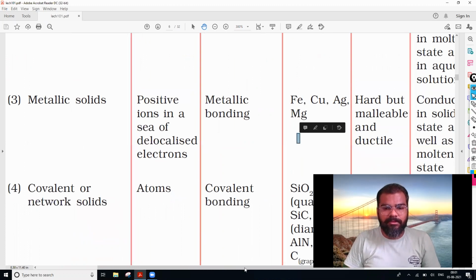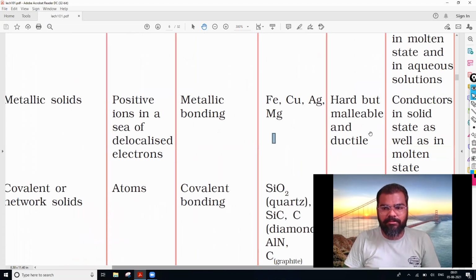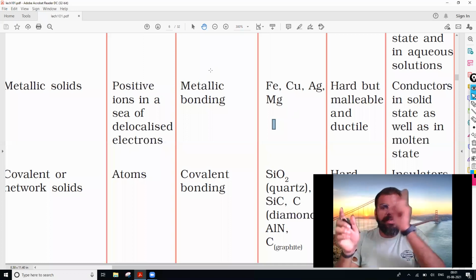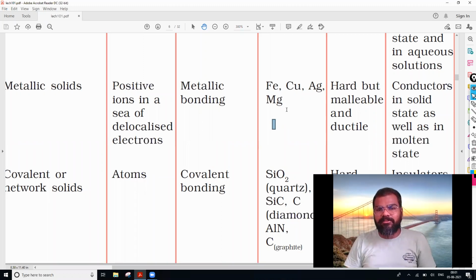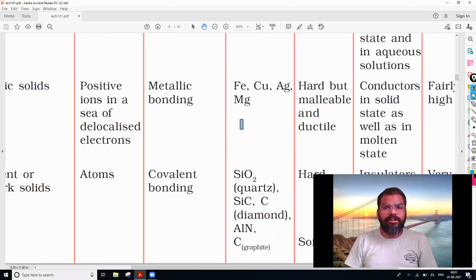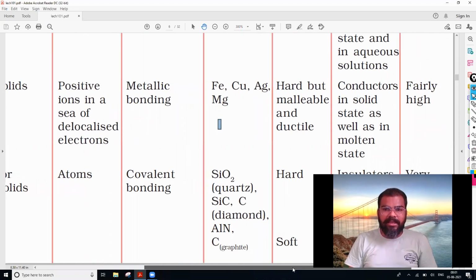Okay. So let us see about the metallic solids. What is it? The positive ions in a sea of delocalized electrons. Centrally positive ions surrounded by a sea of electrons. Then it is having the metallic bonding. The examples are iron, copper, silver, magnesium. Hard but malleable and ductile. Conductors in the solid state as well as in the molten state, in case of the metallic solids. And fairly high melting point. Okay.